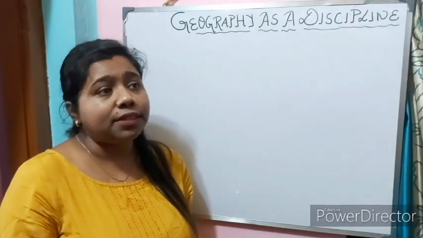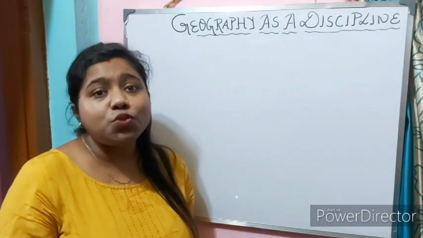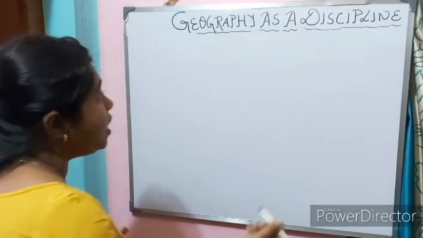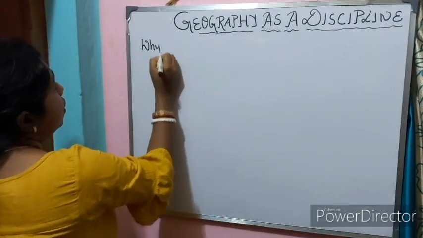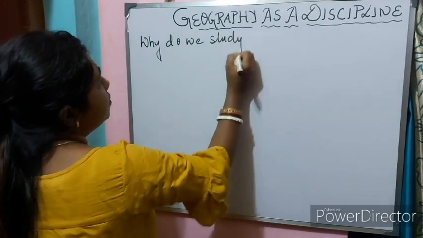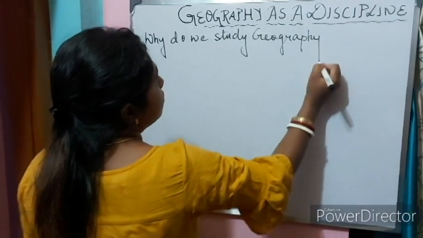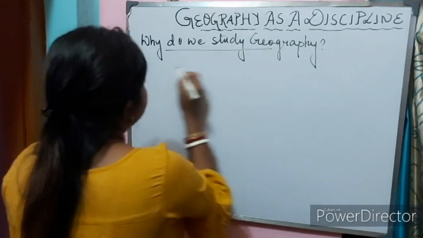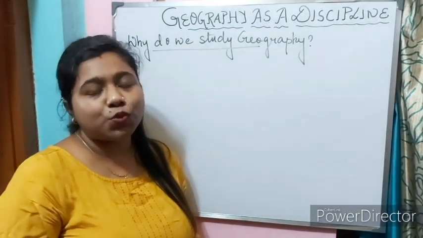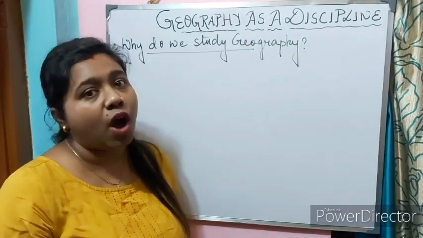So first, to understand geography, to go ahead with the subject of geography, you need to understand the need to study geography. So the question is, why do we study geography? What is the reason? Since we live on the planet Earth, it is very important for us to understand the physical environment of our planet.